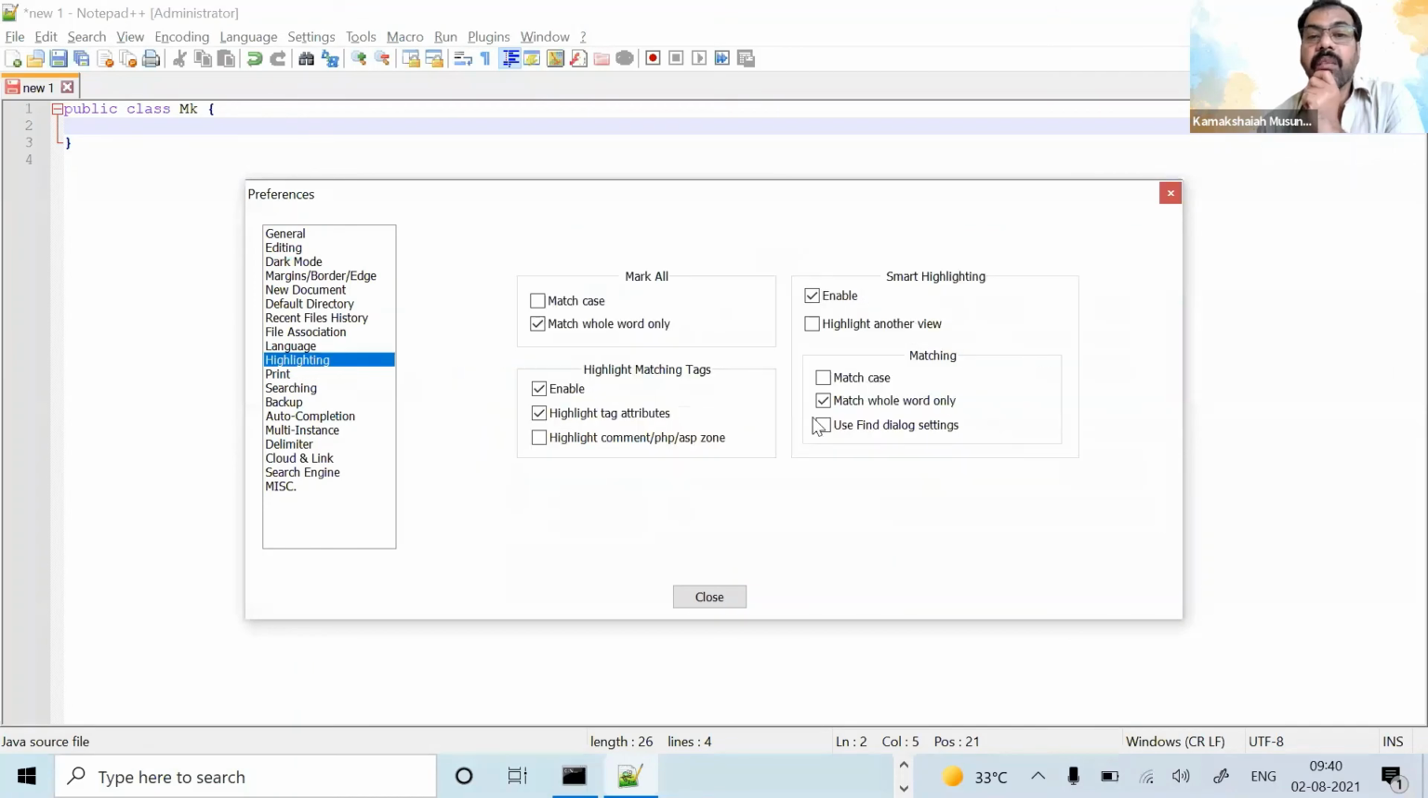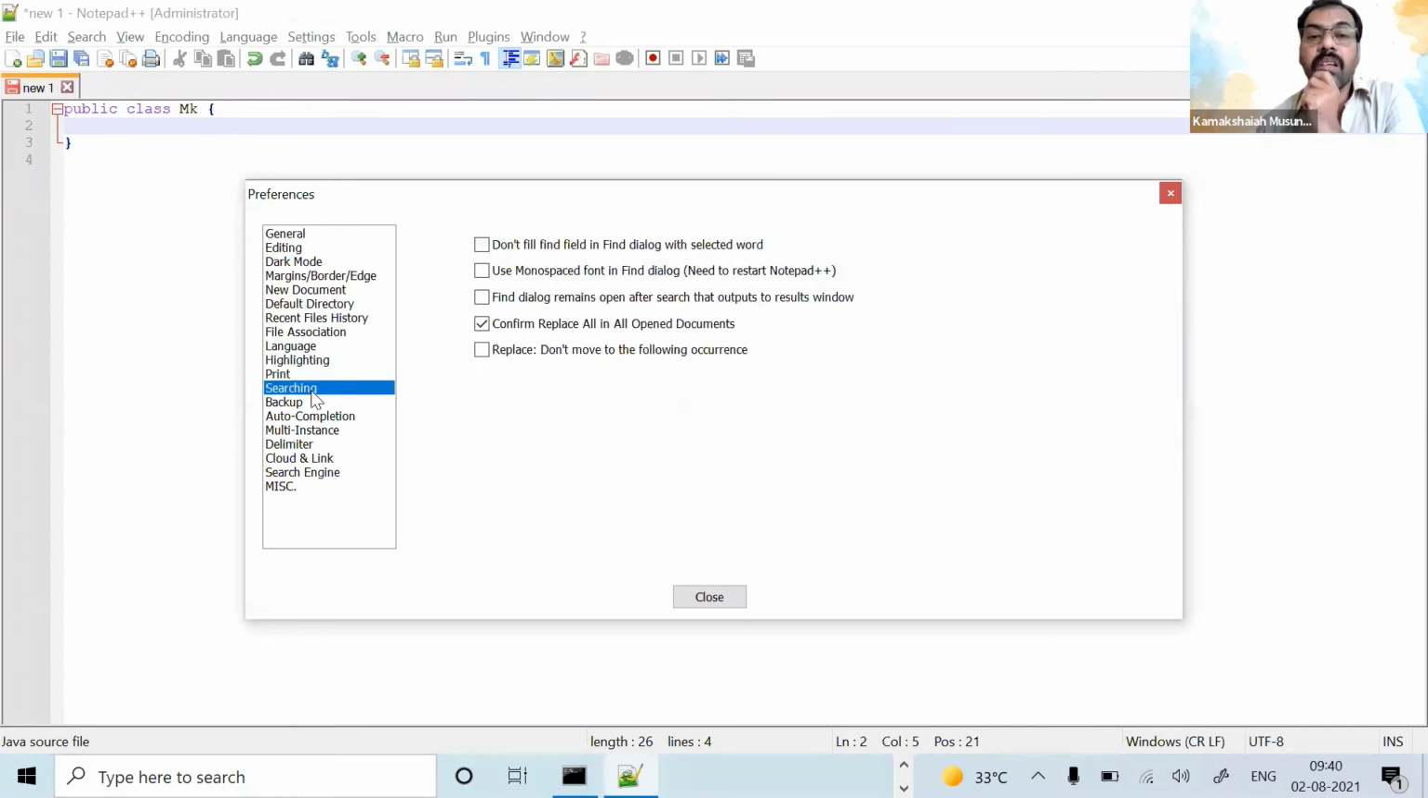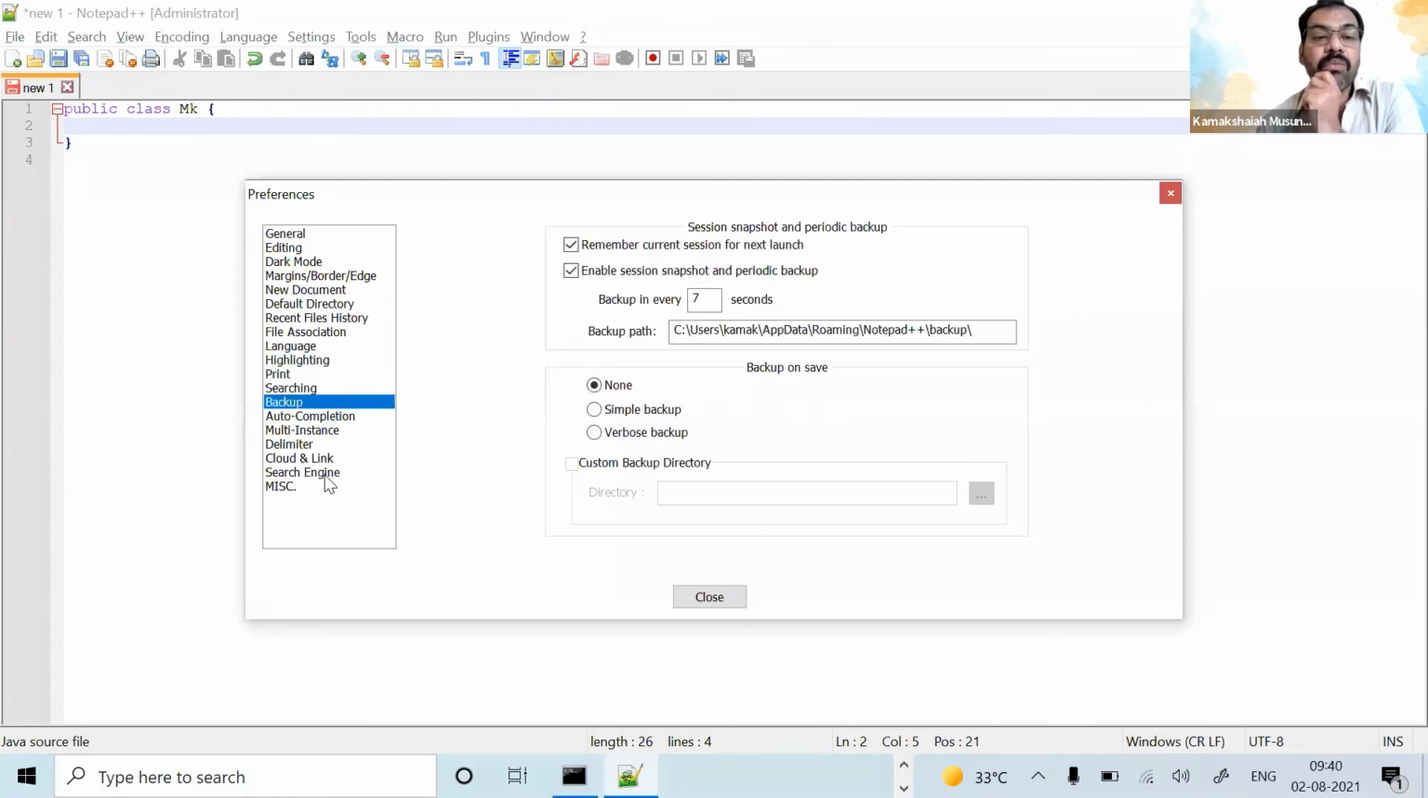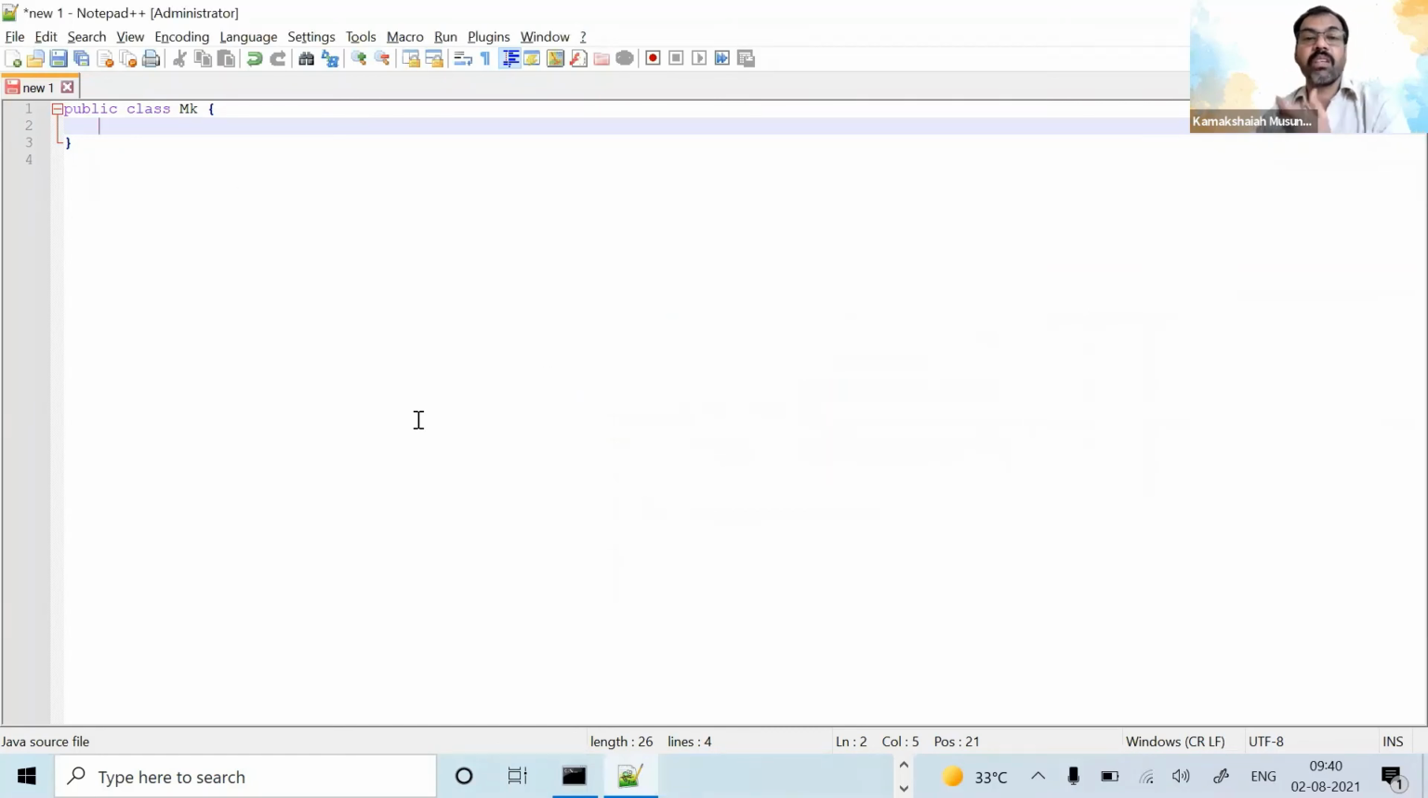This is highlighting. This is what we need. Hey, where are you? Somewhere. So I don't know. Maybe. Is it visible? Whatever I'm writing in the Notepad, are you able to see this? Yes, sir. Public class MK, and then comes public static void.